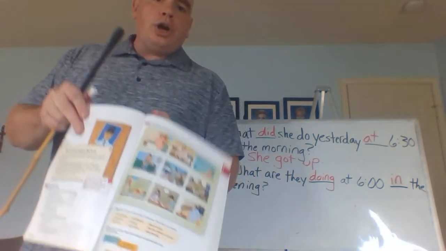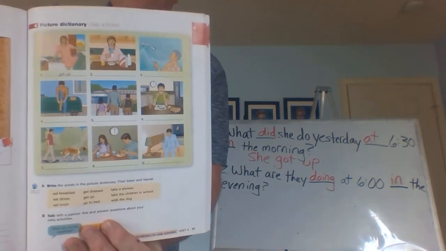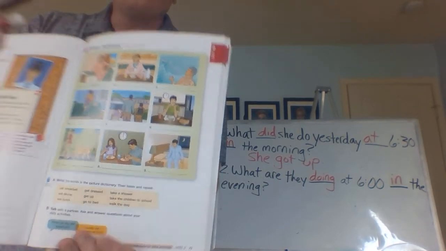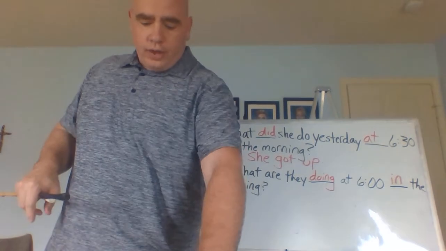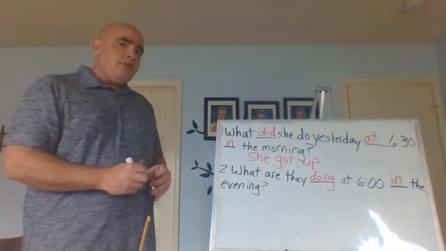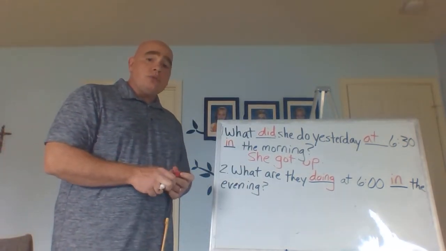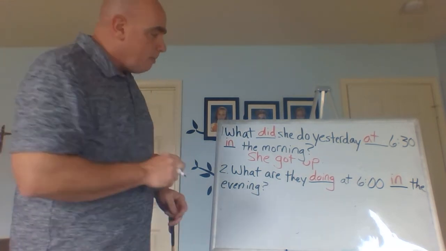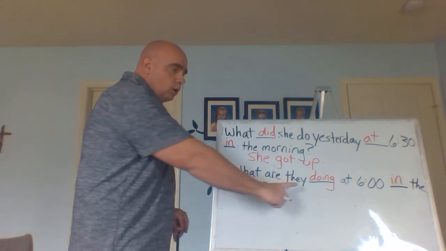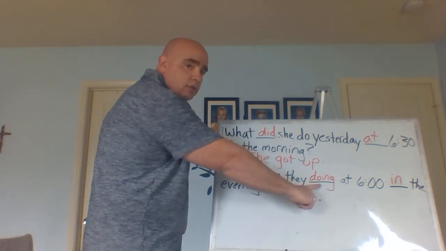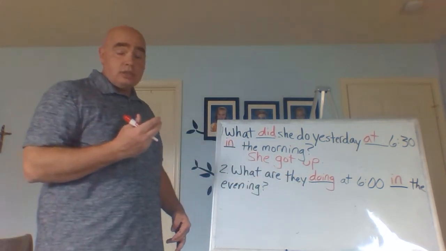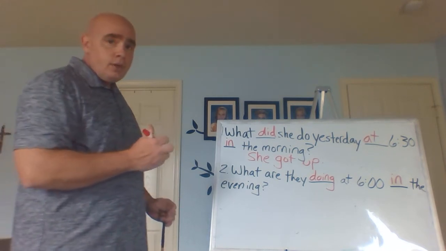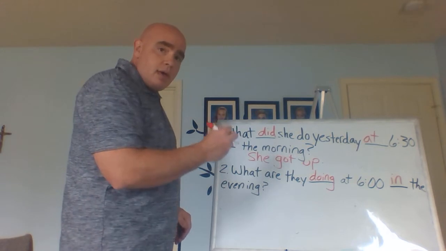So again, we want to look in our book and we want to find 6 o'clock in the evening. And we're going to ask, what are they doing? And the answer is going to be number 8 in our book, eat dinner. But again, what kind of verb do we want? This, continuous. So we want to say they, and remember, am, is, or are.